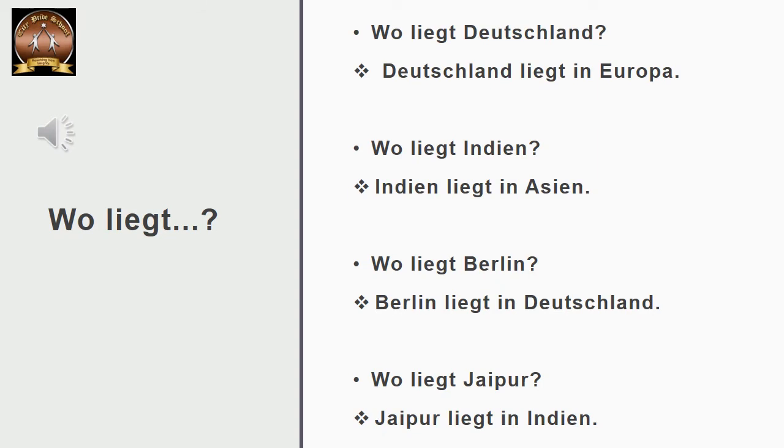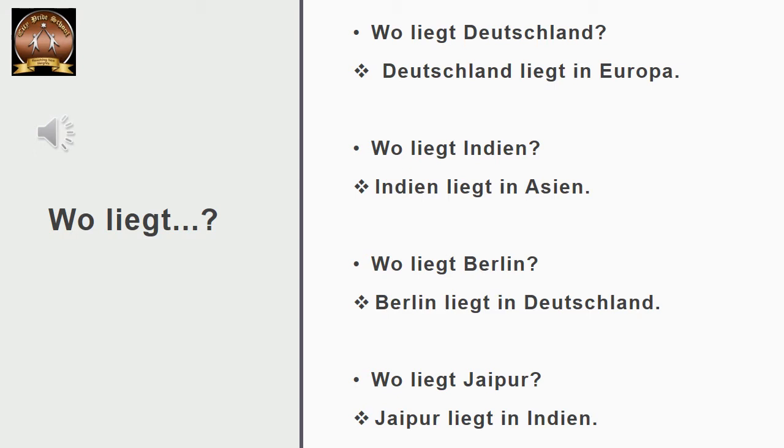So here is a new question that we are going to learn. Wo liegt? Zum Beispiel, wo liegt Deutschland? Deutschland liegt in Europa. Liegt means located. Wo liegt Deutschland means where is Germany located. Deutschland liegt in Europa. Europa means Europe. Wo liegt Indien?